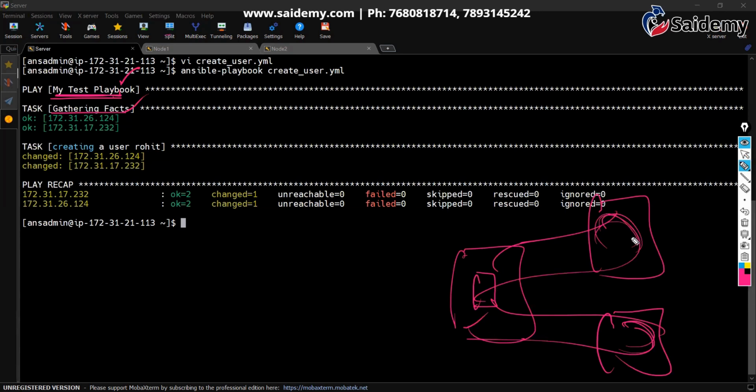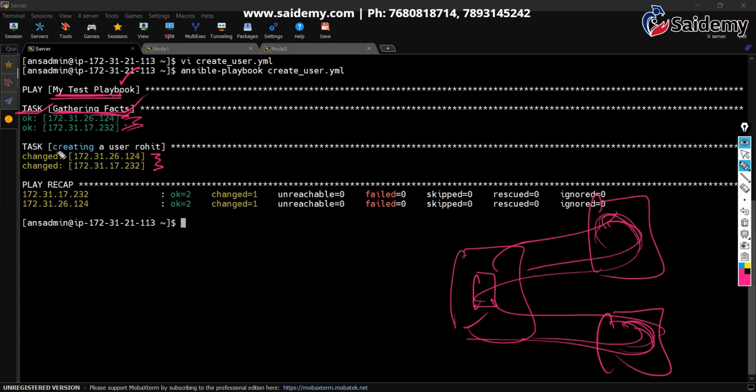So the setup module went to the nodes and collected data. You can see that's what gathered facts. That is considered a default task. That's why it is showing like this. It collected data from both nodes. Why in green color? Green color means no changes have been done. Yellow means changes have been done. So it just collected data. It did not do any changes.